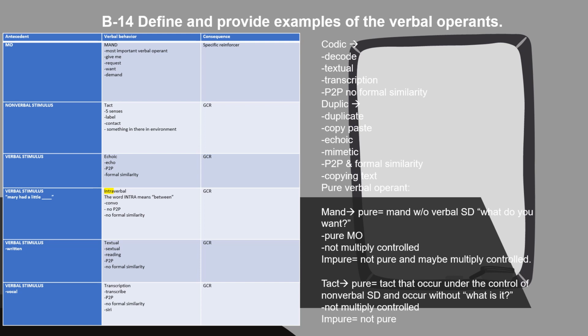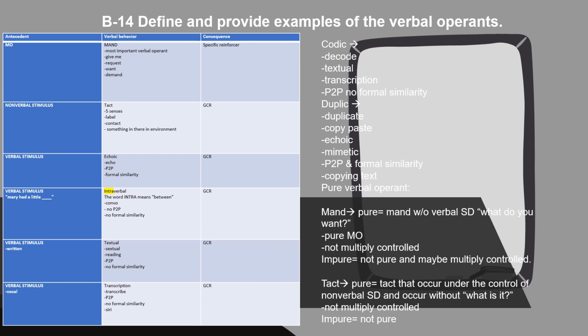Last thing we have here is the pure verbal operant. When a mand is pure, it is a mand without a verbal SD. What do you want? A pure mand is not multiply controlled. An impure mand would be something that's not pure and maybe has multiple controls.